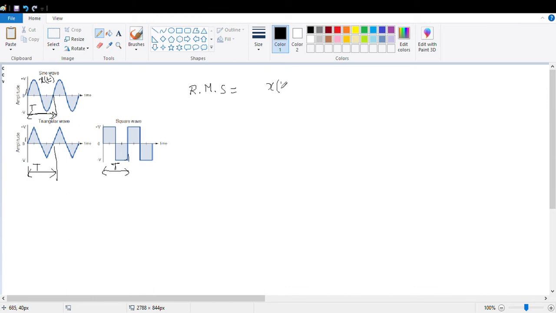I have to square the signal and integrate it between the time period, starting from 0 to T. This is the time period. So I integrate from 0 to T, dt.